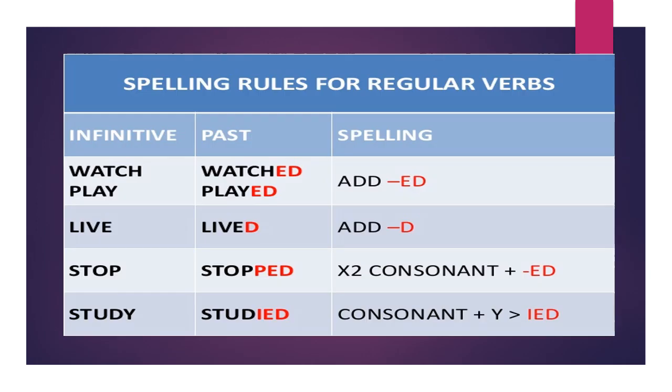So if I revise this part, I'll say watch is going to be watched. I added ed. Play is going to be played. I added ed. You will ask me here, why? There is y and I didn't cross the y, because the y is preceded by a vowel, not a consonant. The y has a vowel before it, not a consonant. Then live, I have already e in the verb, I put d only, so live is going to be lived. Stop, I have to double the p, it's going to be stopped. Then study, the y is preceded by a consonant, not a vowel. I cross the y and put ied.